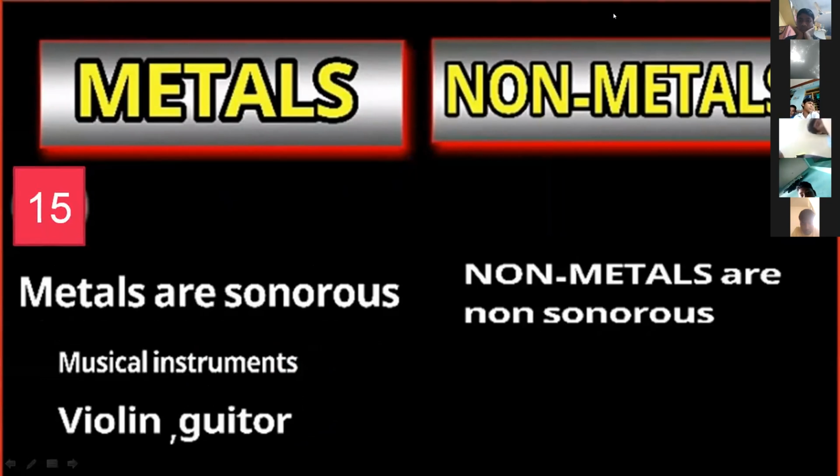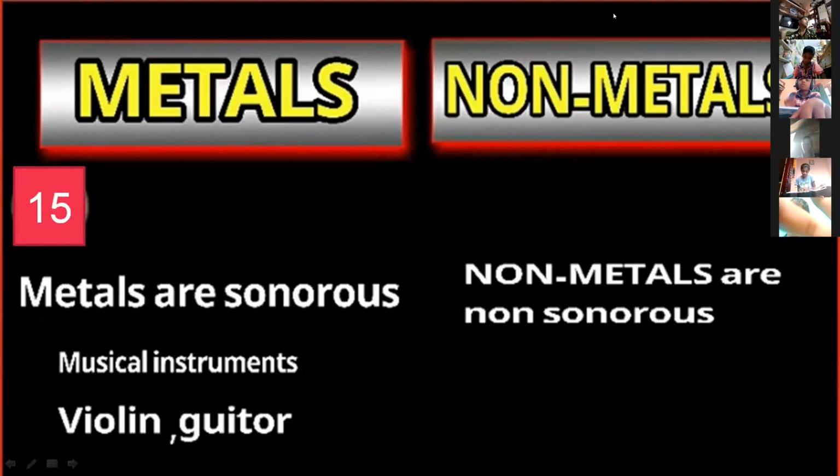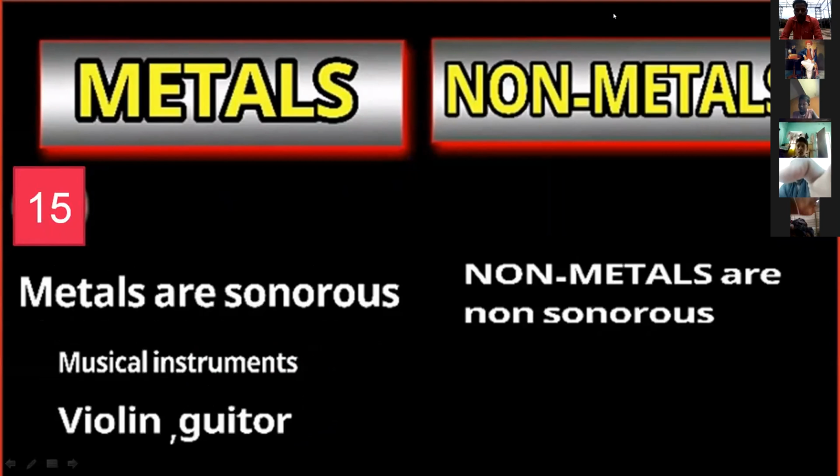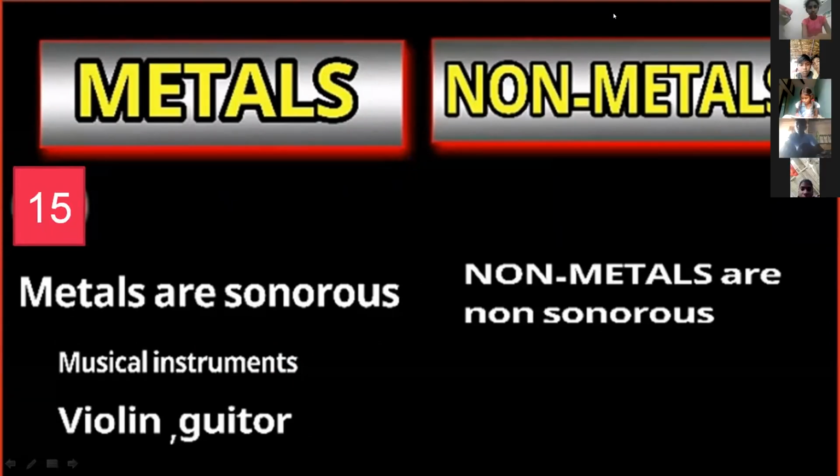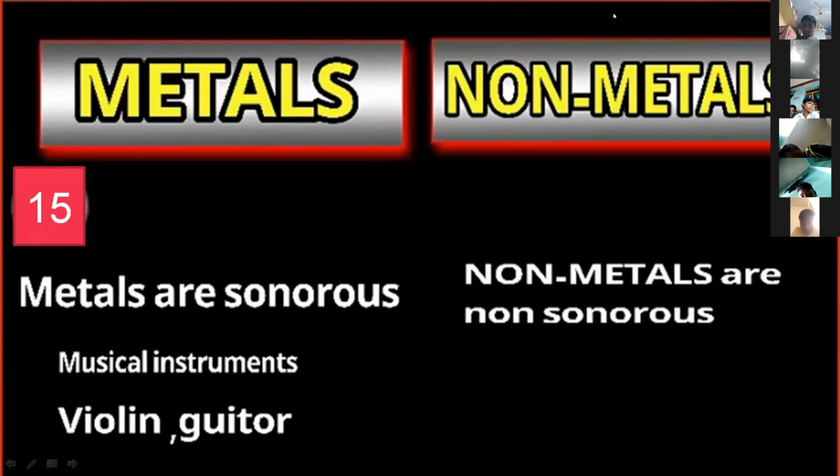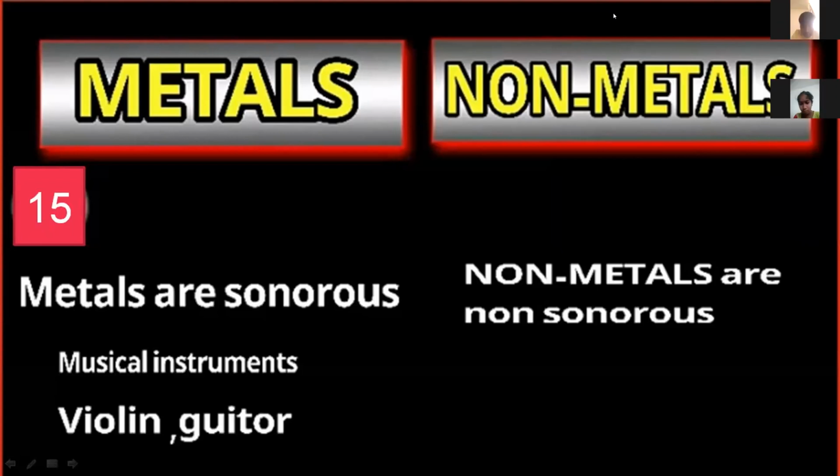Metals are sonorous, like the musical instruments violin and guitar. Non-metals are non-sonorous. Generally, metals are sonorous. Sonorous means producing a nice sound. The property of a material that shows this is called sonorous.